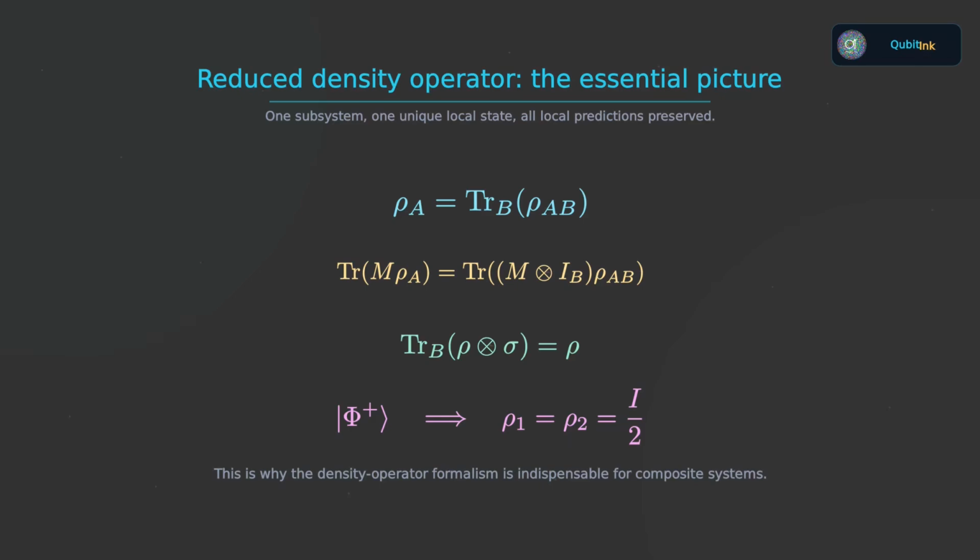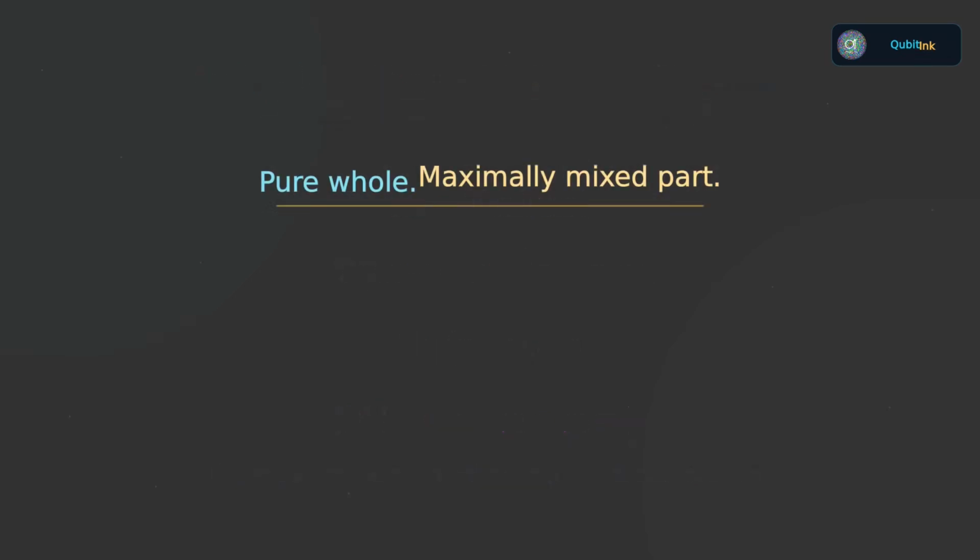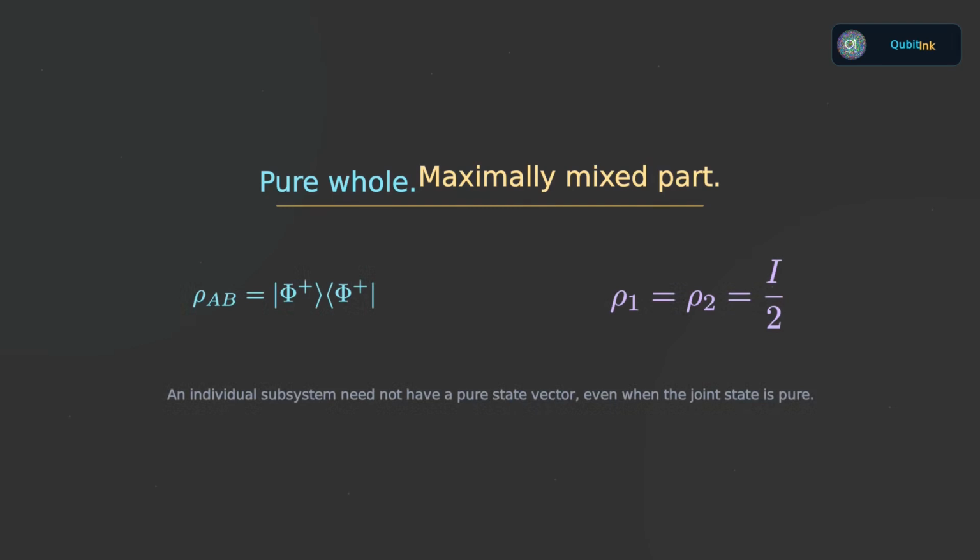We have now reached the central result of this section. A pure Bell pair can give a maximally mixed state for either individual qubit. In symbols, the joint state is perfectly pure, while the reduced state is I/2. We will stop here and let that result settle. In the short closing section, we will summarize what the density operator formalism has given us and look ahead to the next tools for understanding entanglement.